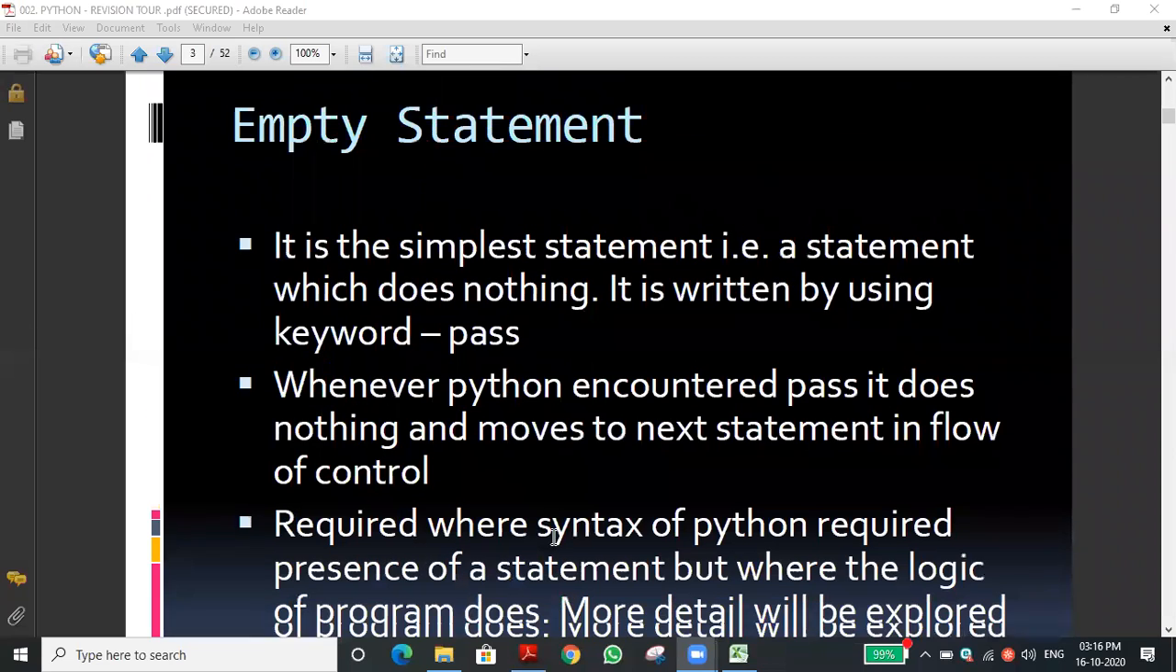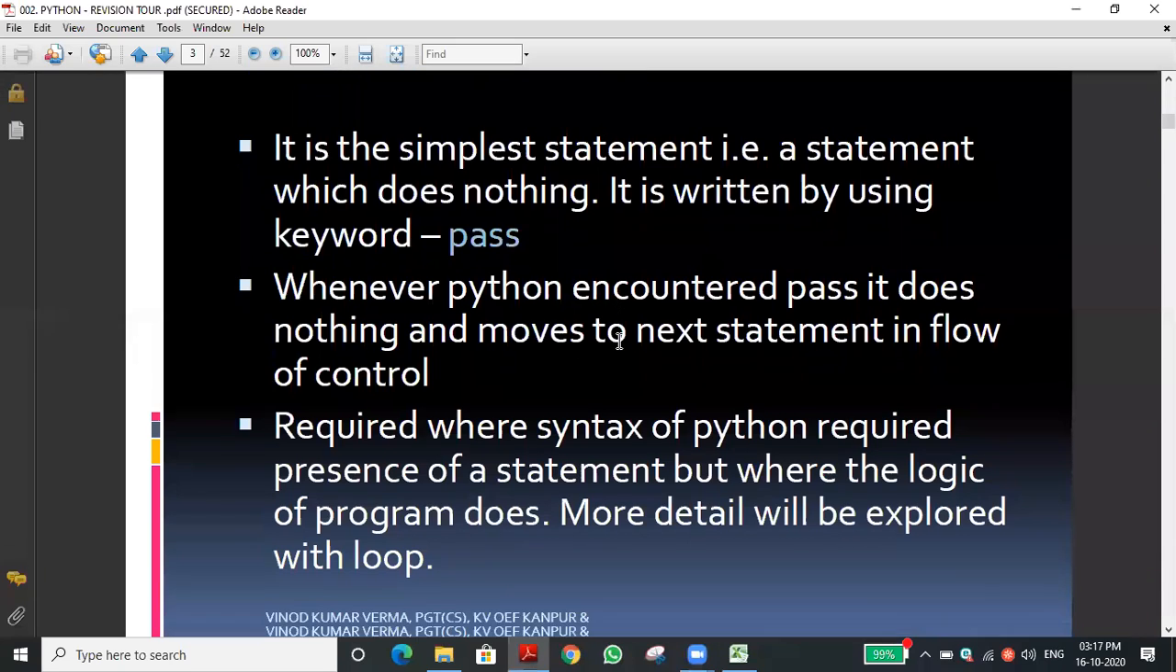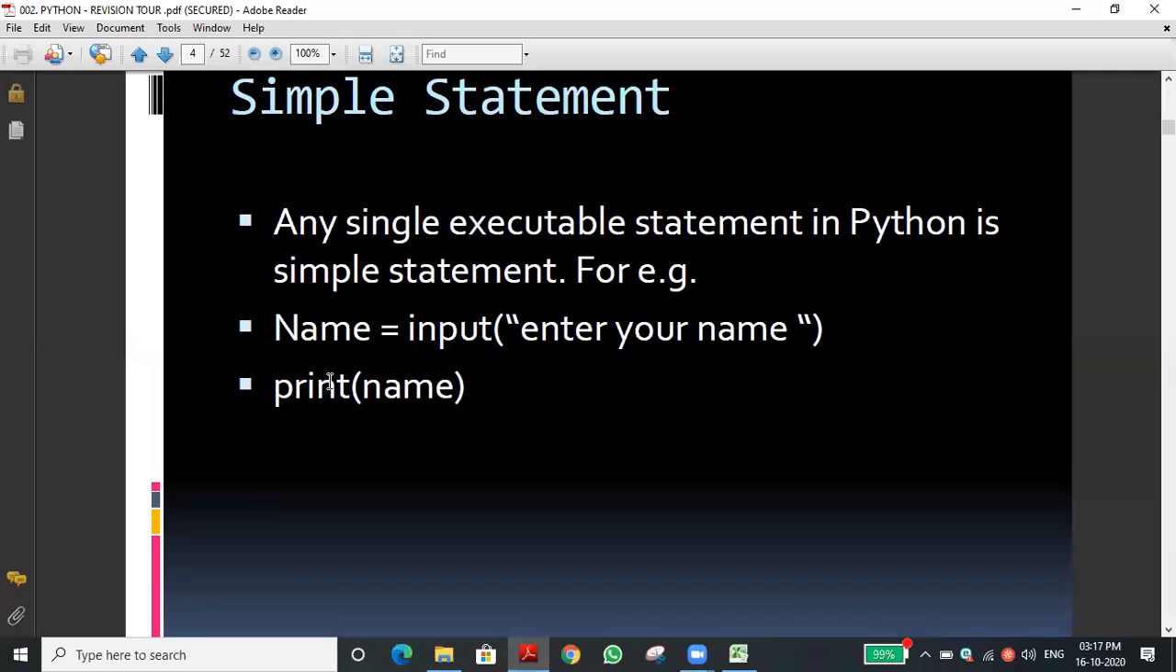Let me show this slide, just as a reminder. Empty statement: the keyword is pass. Pass is the keyword for the empty statement. The next thing is the simple statement. There is an input statement, and the print statement is an output statement to display a message. So can you say what will be printed by the second statement, print of name?